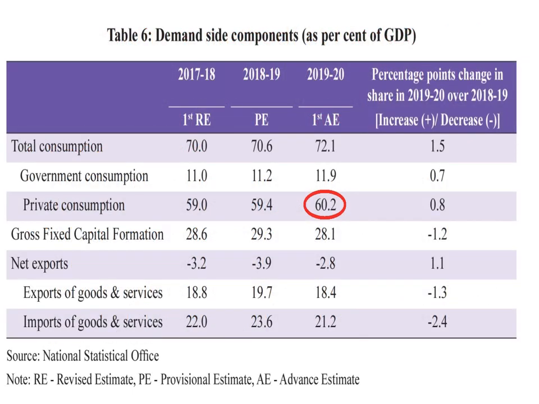Now here it is given in the chart: demand side components as percent of the GDP. We can see that total consumption includes government consumption as well as private consumption. The largest part is contributed by private consumption, which we can see was 60.2%.